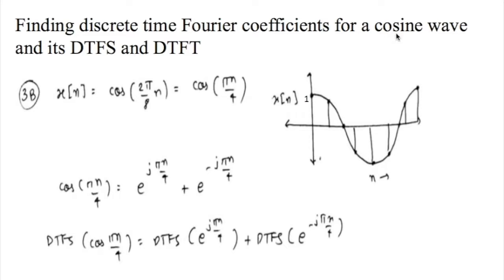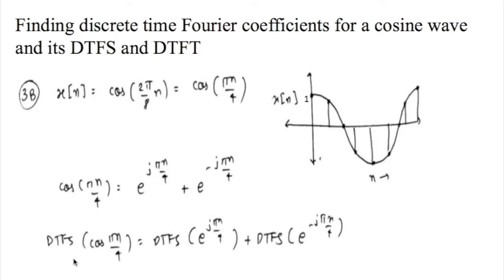This is another example of discrete time Fourier series decomposition of a cosine function. We have x equals cosine 2 pi over 8, and you can clearly see that the capital N is repeated every 8 times. We can write x equals cosine pi n over 4 as e to the power of j pi n over 4 plus e to the power of negative j pi n over 4.